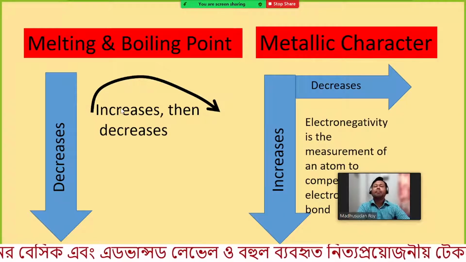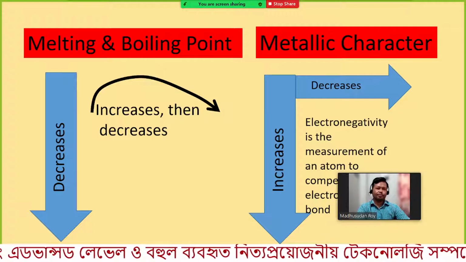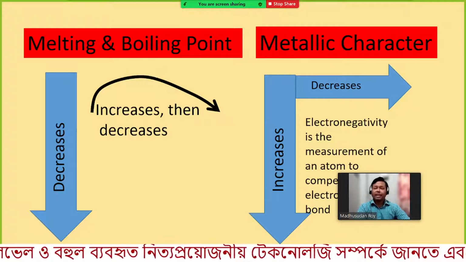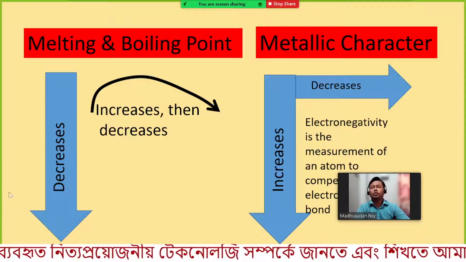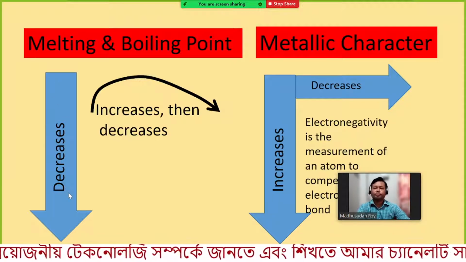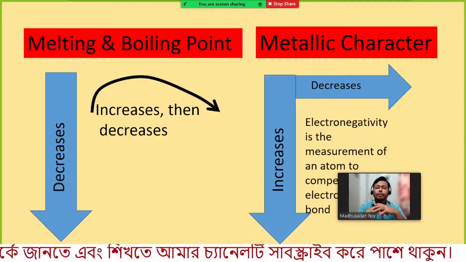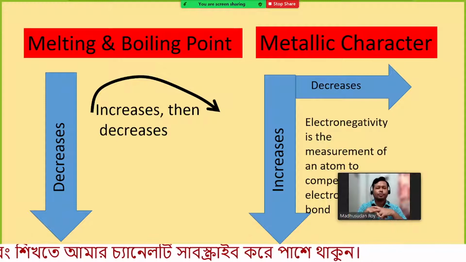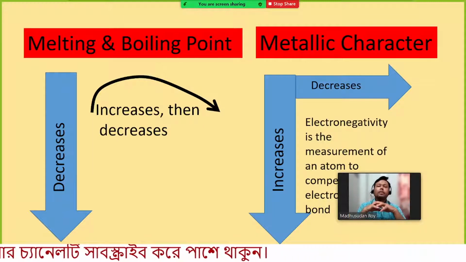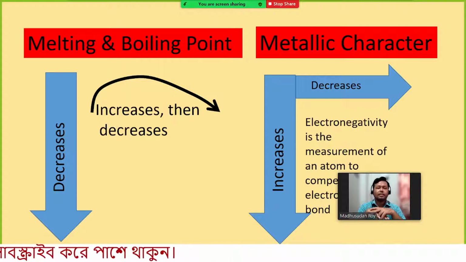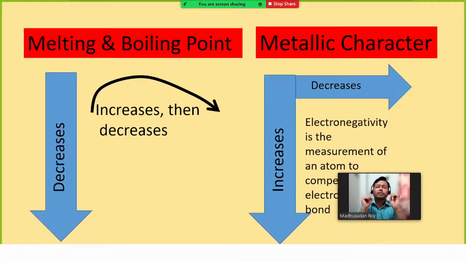Now what about the melting and boiling points? For melting and boiling points, if we go from top to bottom, what happens? Already we have mentioned that the size of the element increases from top to bottom. If the size of the atom increases, what will happen? The outermost shell will have very little interaction with the nucleus. Therefore it is easy to heat up.